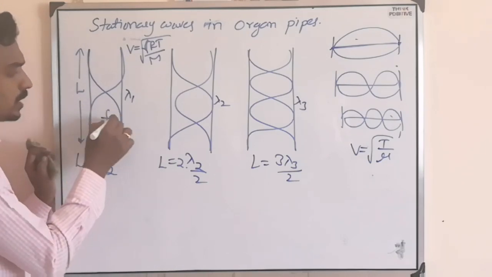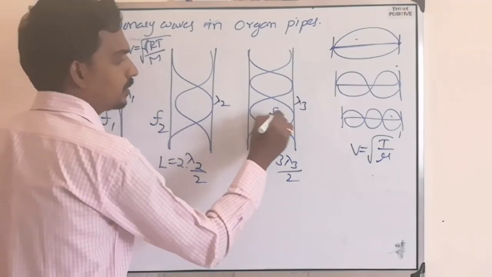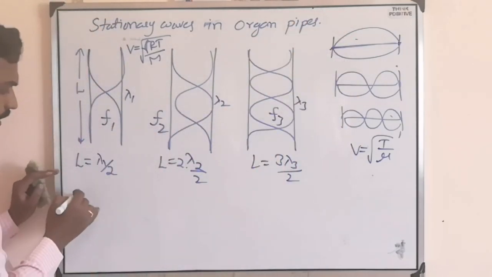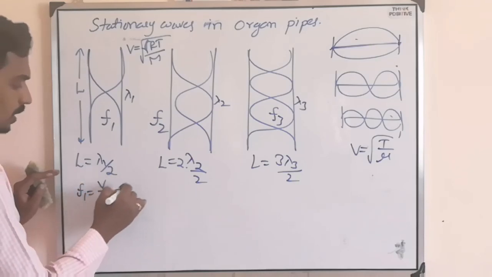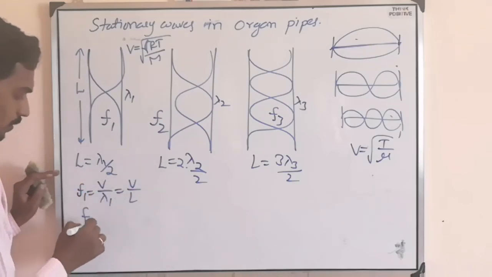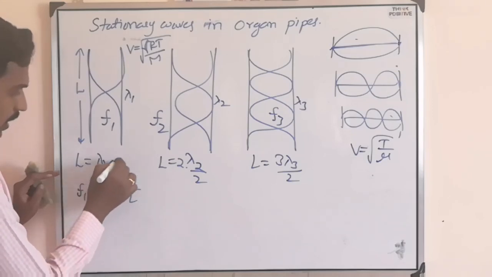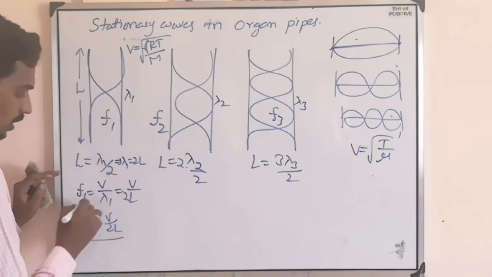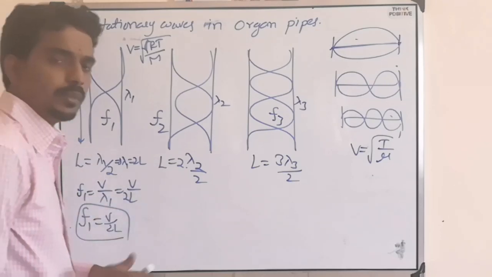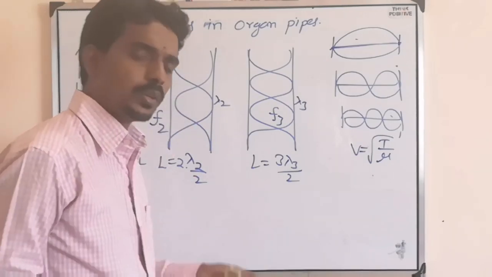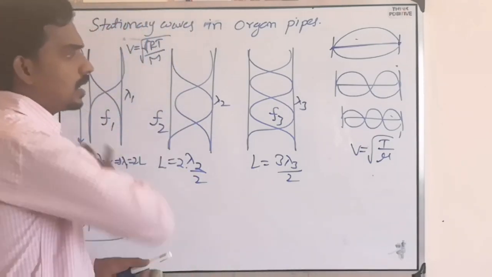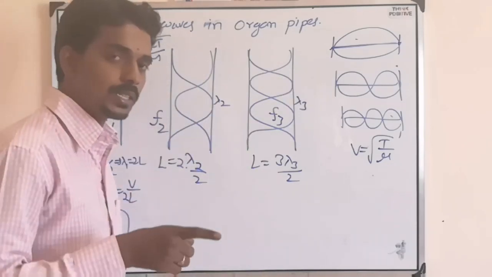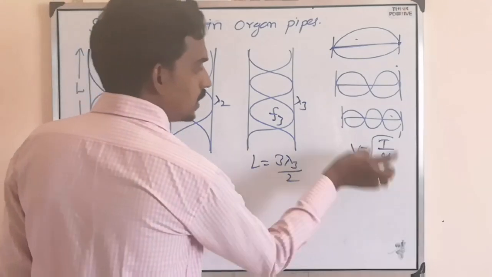Now in this case also there are particular frequencies F1, F2, F3. The same formula should come, because here F1 equals V by lambda 1, V by L. So F1 will become, lambda 1 is 2L, so V by 2L. If you remember the previous class formulas, these formulas are simple. The only difference is that there it is transverse waves on a string, that's why the speed is this much.